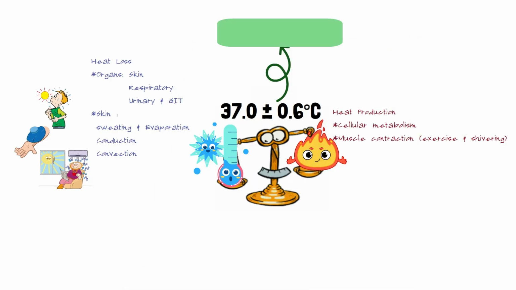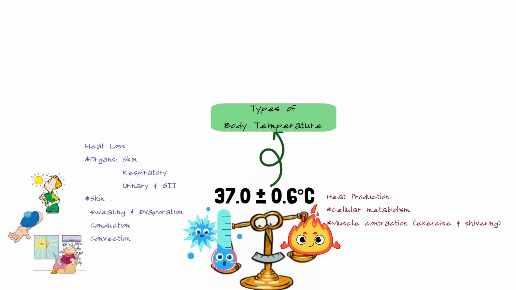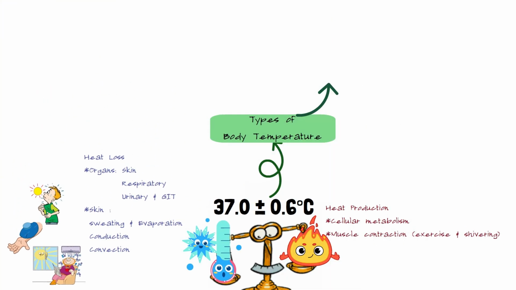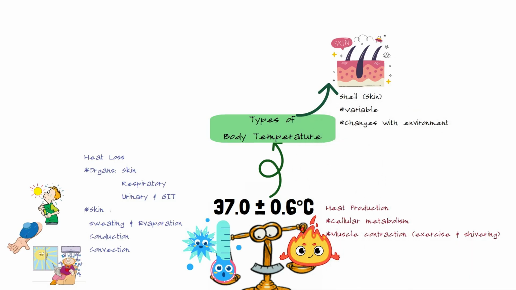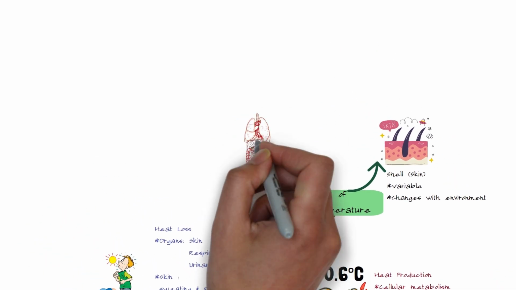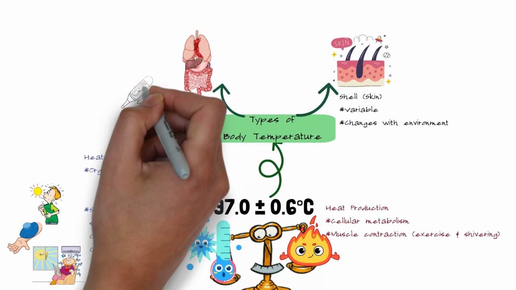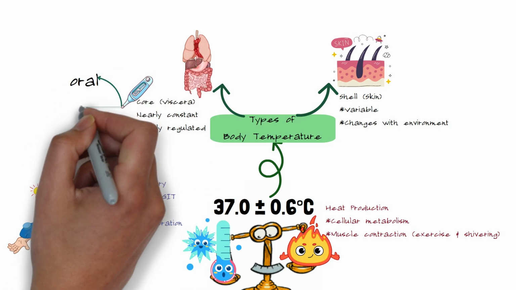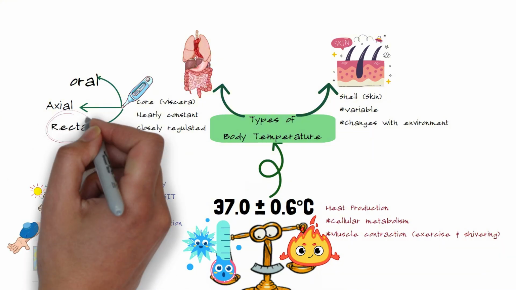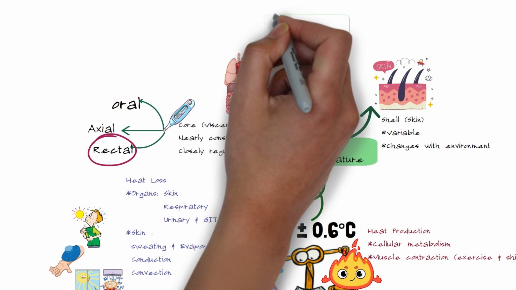Convection, moving air carries the heat away from the skin. Regarding the body temperature, we have two types: the shell temperature, which is the skin and changes according to the surrounding environment, and the core, which is the temperature of the internal organs, and it remains constant and is closely regulated. How about measuring the body temperature? We use the thermometer, and we have three common sites: the oral, the axillary, the rectal. But remember, the rectal is the best for assessment of the core temperature.